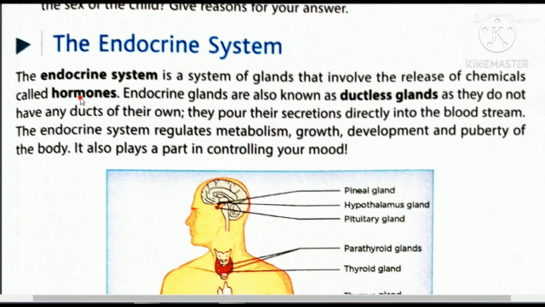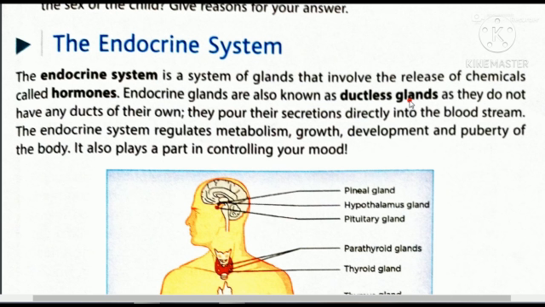I told you that glands release something. So in the endocrine system, the glands release a chemical and that chemical is known as a hormone. So what are hormones? These are the chemicals released by glands. Endocrine glands are also known as ductless glands.